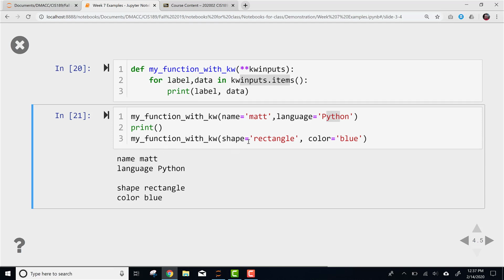And then I do it again with shape rectangle, color blue. So it's allowing me to send a variable number of inputs. I guess I do 2 in both cases here, which isn't a great example. I could do any number of them. I could do 50 if I wanted, and it handles those appropriately, no matter how few or many you send.